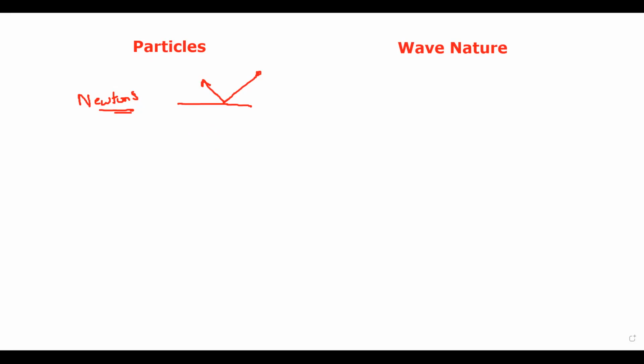Newton's theory was accepted for a long time, but then there was a wrong assumption in his theory. What was the wrong assumption? He suggested that light travels faster in solid. In his theory, light moves much faster in solid. But practically, light travels much faster in vacuum or gas as compared to liquid, and in liquid it is faster compared to solid. In solid, the speed of light is much slower.